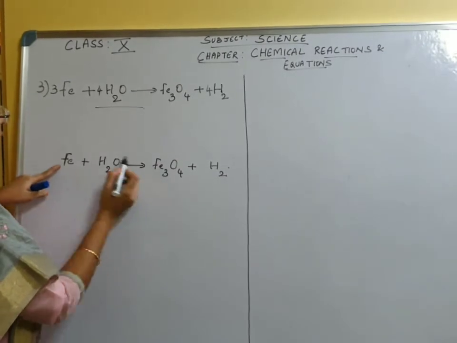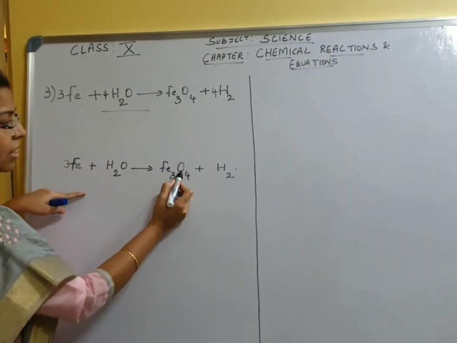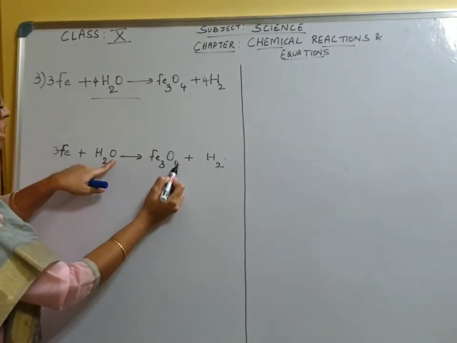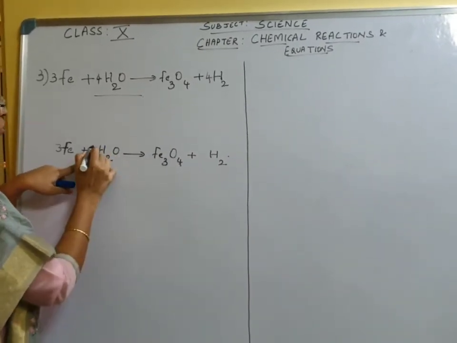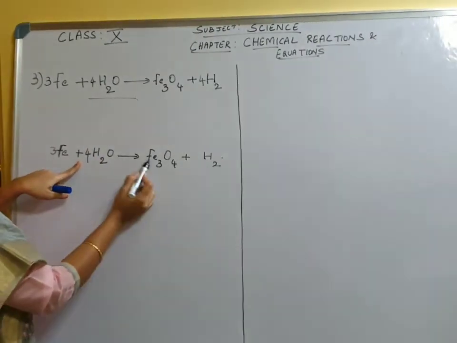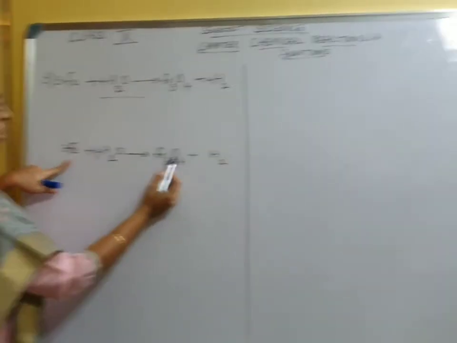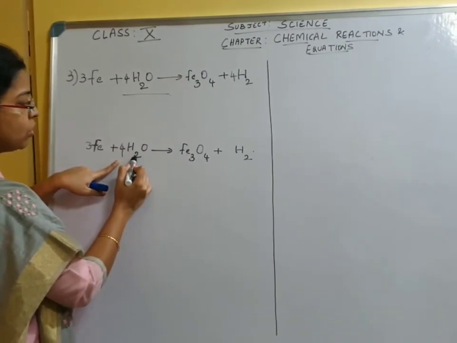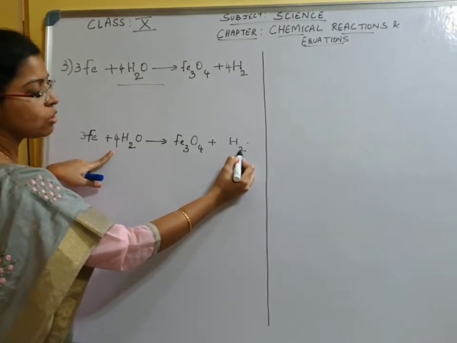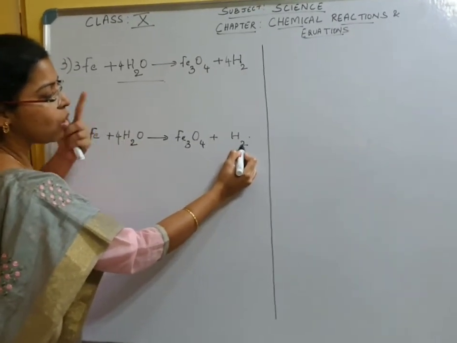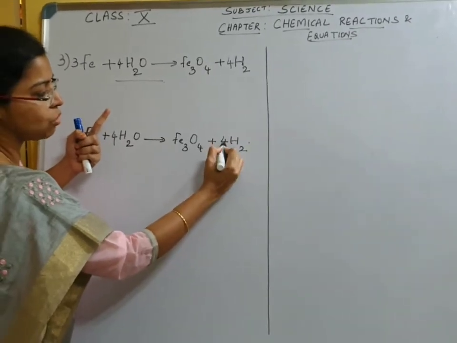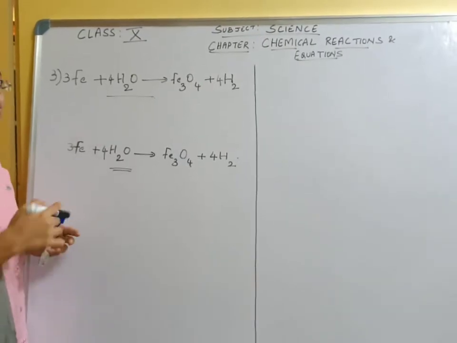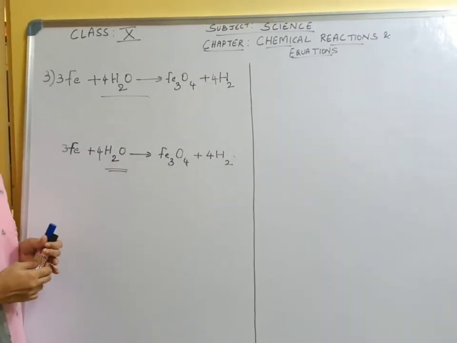Fe is 3. So directly I write 3 here and O is 4. I am not looking at hydrogen now. O is 4. O is here 1. I directly write 4. So what happens to Fe? Fe is unaffected here. Then what about O? O is 4. But what happens to hydrogen? 4 into 2, 8. So here it is 2. I need to get 8. So with what will I multiply to get 8? 4. So directly we can balance the chemical equation like this. So you choose any method that is convenient to you.